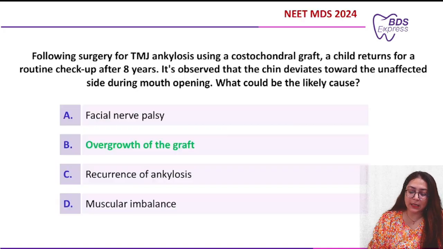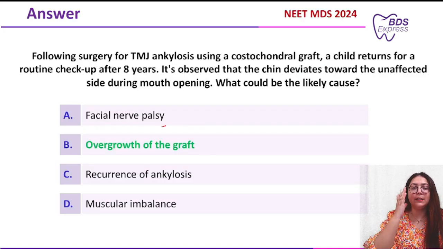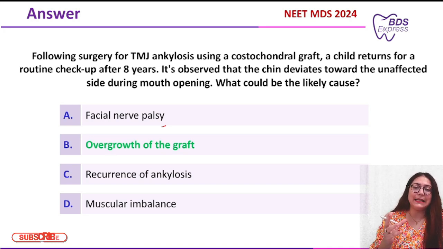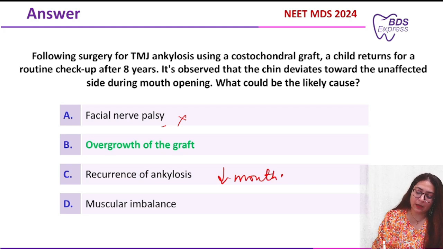Now coming on to the other options. Facial nerve palsy will lead to disorientation even in the facial muscles, not only involving the jaw, and the muscles will be involved, especially in cases of facial nerve palsy, or you can say Bell's palsy. So half of the face, the one which is affected, will be mask-like. So this is ruled out. Recurrence of the ankylosis, no. If the recurrence of the ankylosis is there, that will lead to reduced mouth opening. It will not allow the patient to open the mouth.